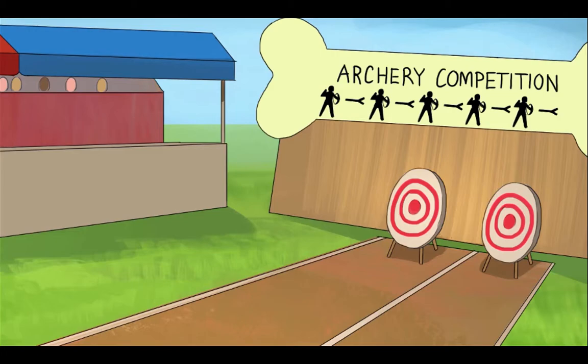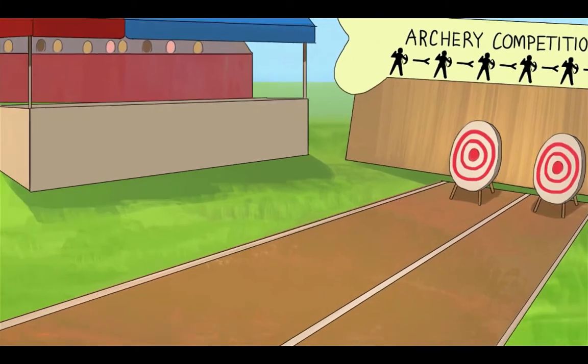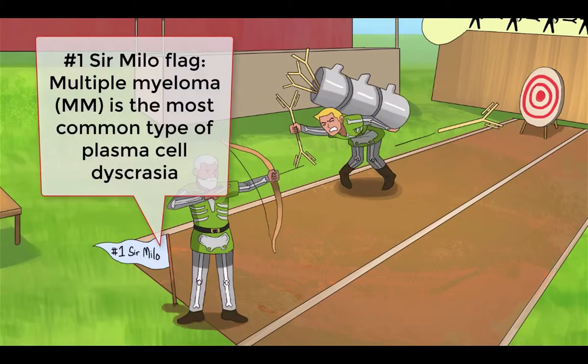Inside the marrow, we've drawn some antibody archers, a recurring symbol for antibody secreting B cells. Notice, too, that the archers are alike, meant to represent monoclonal plasma cells secreting monoclonal antibodies. Though, in reality, there is some clonal heterogeneity which contributes to relapse and drug resistance. The most prevalent of these plasma cell disorders is multiple myeloma, embodied by our first archer of the tournament, Sir